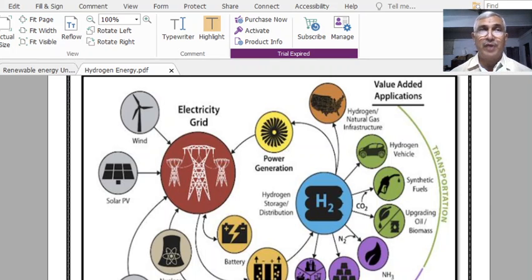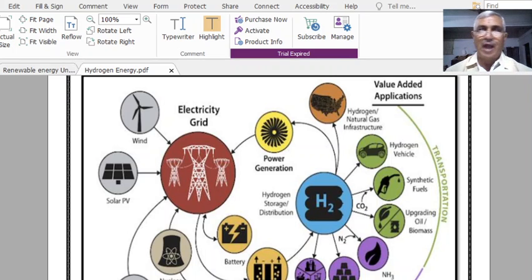Particularly, the nature of hydrogen is very excellent. It is eco-friendly, it is a zero emission fuel, it is a non-pollutant fuel, it is abundantly available. There are so many such great properties due to which hydrogen was recognized as the future energy source.